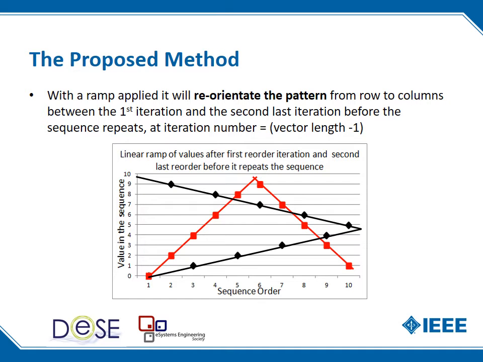One of those properties that was quite attractive was turning vectors from horizontal to vertical. Here we can see a number sequence at iteration 1, I think in black, and then at the second or penultimate iteration before the vector length minus 2, which when it repeats at minus 1, has actually turned the vector into a different orientation. And that would therefore orientate our stripes in each filter.